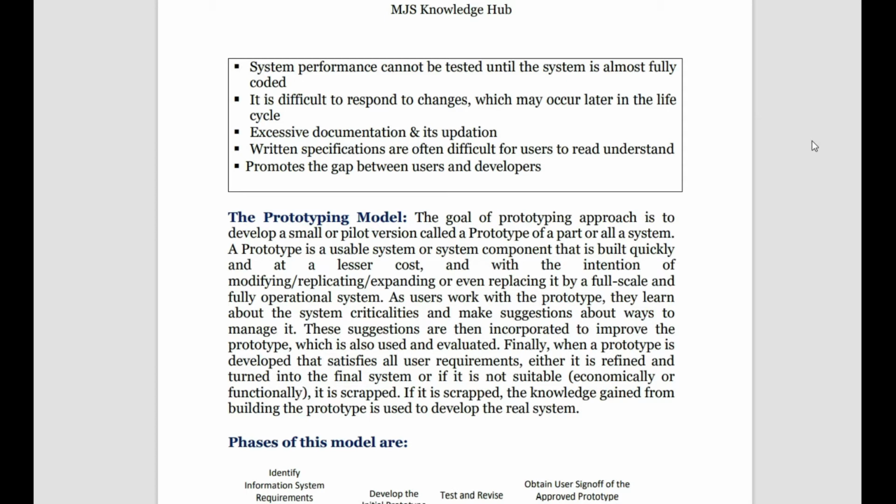Then comes the prototyping model. The goal of the prototyping approach: a prototype is about making a small sample. So what happens here is a small sample version of the project is completed, and then the user is given the project to use. Depending upon the usage, how the small model is working, the user will specify its criticalities or positives, and accordingly the developers will make changes to the prototype and make the final one. So this is what happens in the prototyping model.